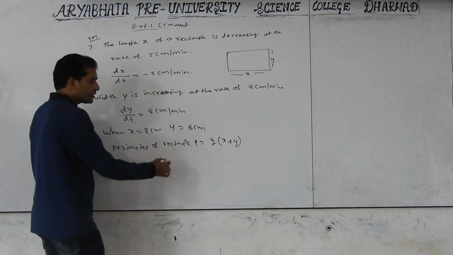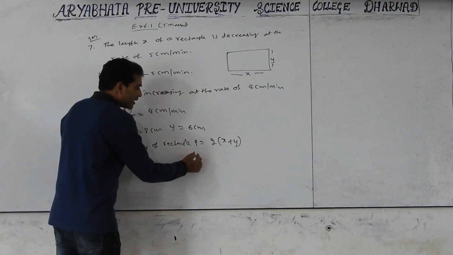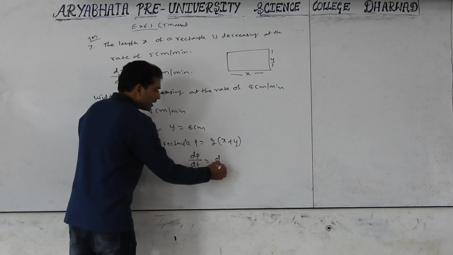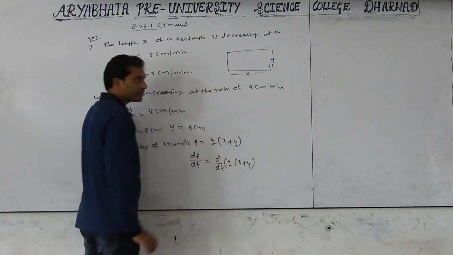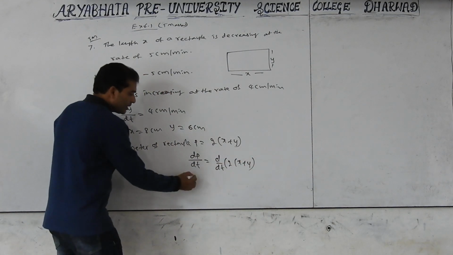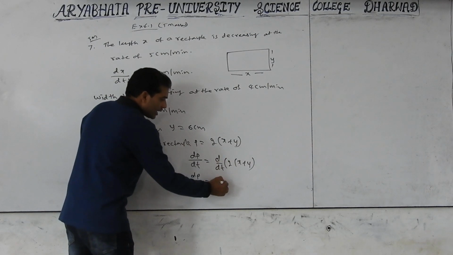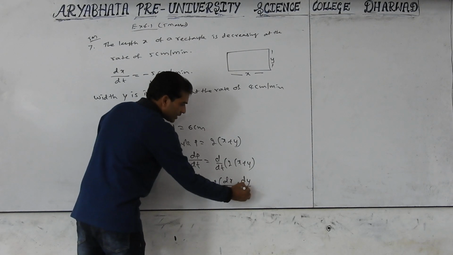Rate of perimeter means apply differentiation with respect to t. dp by dt equal to d by dt of 2 into x plus y.